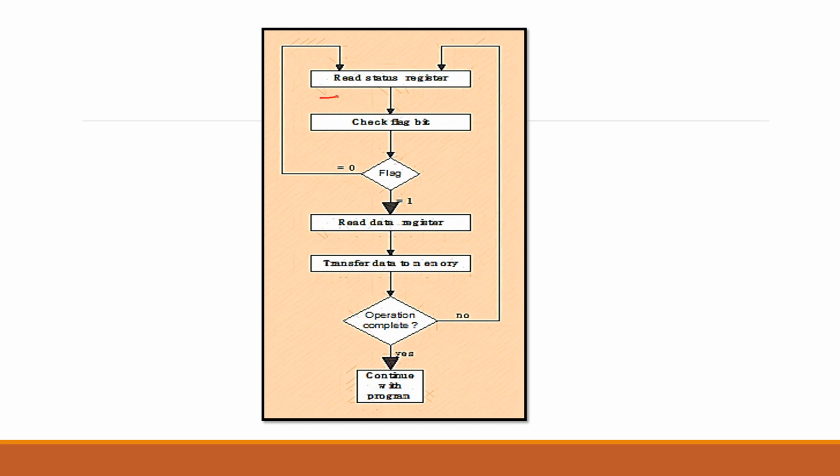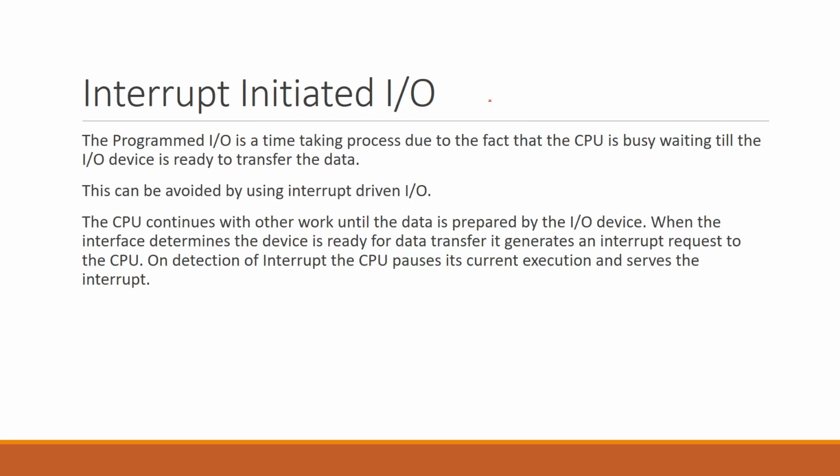First the status register is checked, then the flag bit is checked. The status register will tell if the data is present or not, and the flag will tell if the data is valid or not. If the flag is 1, then read the data register and transfer the data to the memory. If the operation is complete, yes, then continue with the program. If no, then again read the status register.